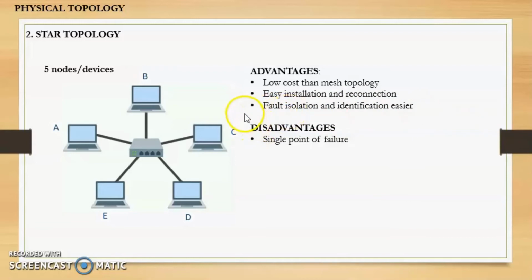Now let us discuss the disadvantages. The main disadvantage is that there is a single point of failure. Now say suppose the central controller fails. So if the central controller fails, then the entire network will also fail because all the devices are dependent on the central controller.